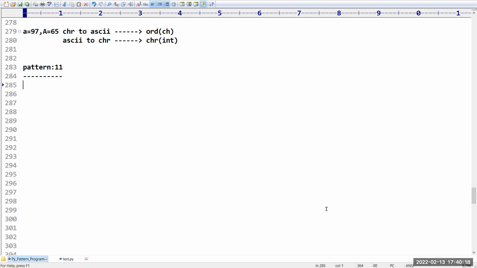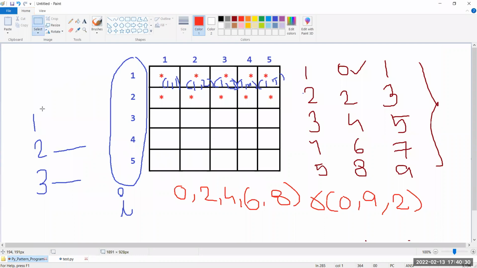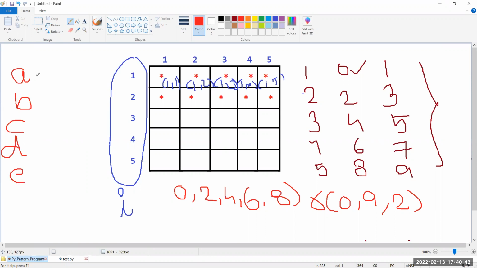So my requirement is I need to print A in the first row, in the second row B, in the third row C, like this I want to print. Observe my logic clearly. In the first row they are expecting A. Second row B, B, B, B, something like that, C, C, C, C, D, D, D, D, E, E, like this. A, what is its ASCII value?